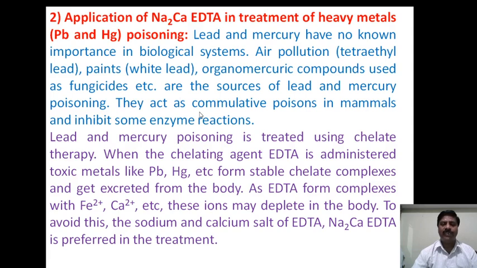Therefore these are the sources of lead poisoning. They act as cumulative poisons to mammals and inhibit some enzyme reactions. Lead and mercury poisoning is treated with chelate therapy. A chelating agent like EDTA is administered to toxic metals like lead and mercury to form a stable chelate complex and get excreted from the body. When EDTA forms a complex with iron and calcium etc. in the body, these ions may be depleted in the body.